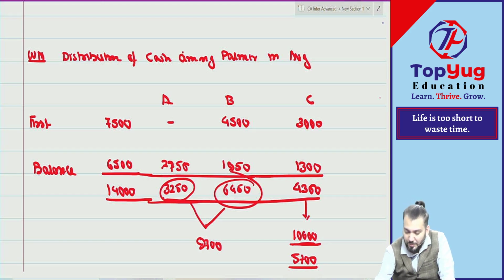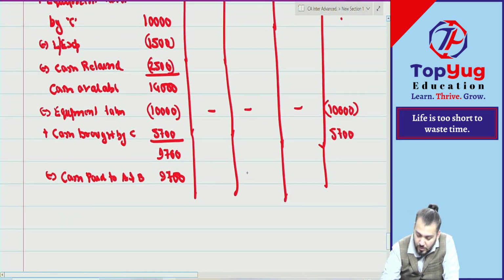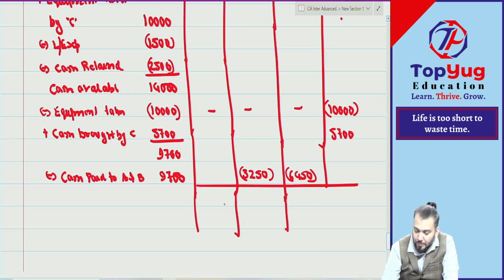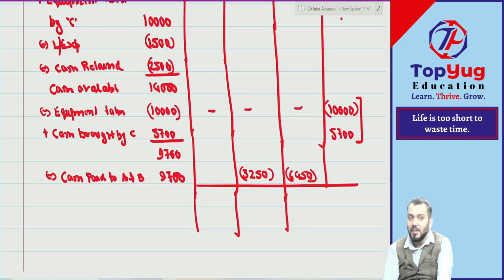Correct. So it becomes 3250 and 6450. Automatically all payment done. You can see we have paid to A 3250 as per order. We have paid to B 6450 as per order, and we have paid to C how much? 4,300 only, as per order only. Understood this point?